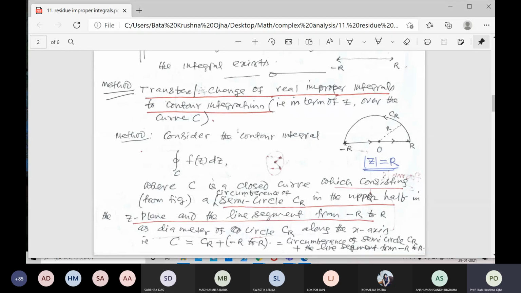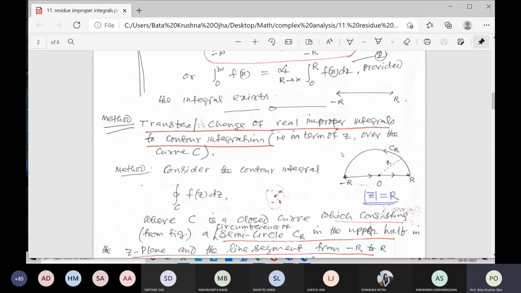See the figure: c goes anticlockwise from 0 to pi. It is a semicircle, the region consisting of the circumference of a semicircle CR and the real axis from minus r to r. The region is bounded by the circumference of the semicircle CR and the real axis from minus r to r.